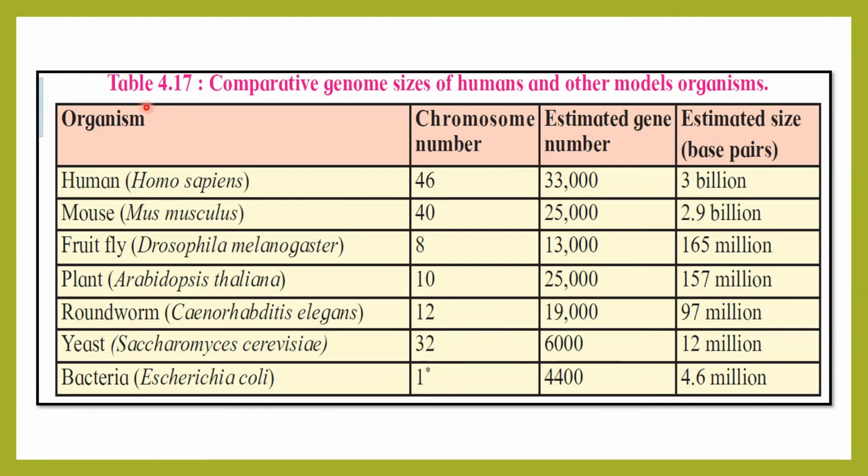This is Table 4.17 from your textbook, where you can see the comparative genome size of human and other model organisms. If you talk about the human, Homo sapiens, chromosome number is 46, estimated gene number is 33,000, and estimated size, that is base pairs, is 3 billion.